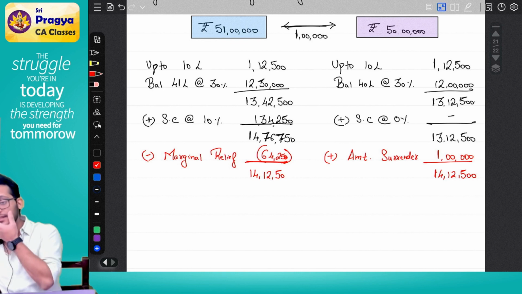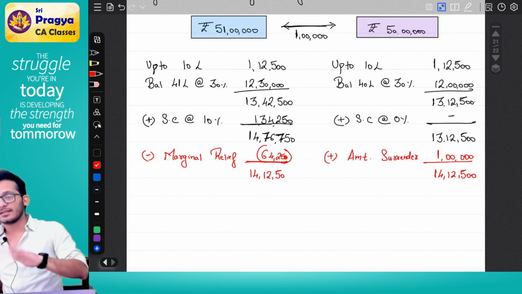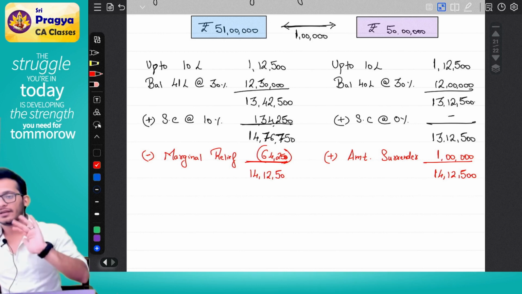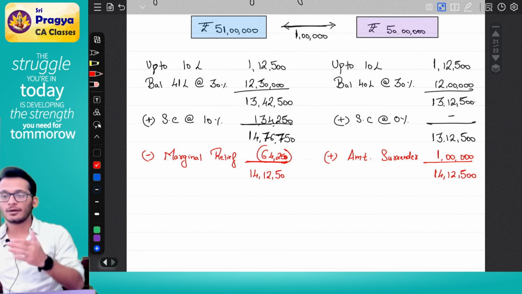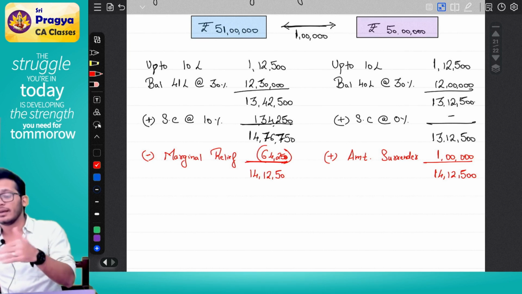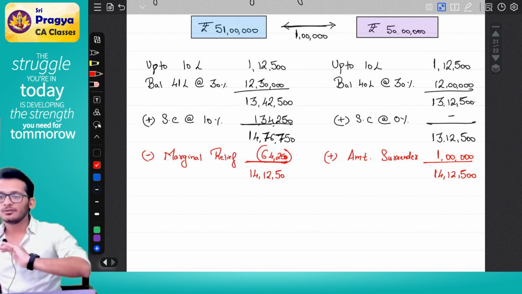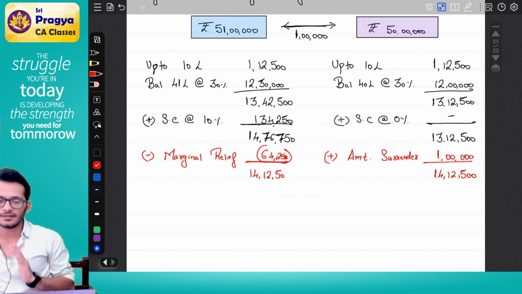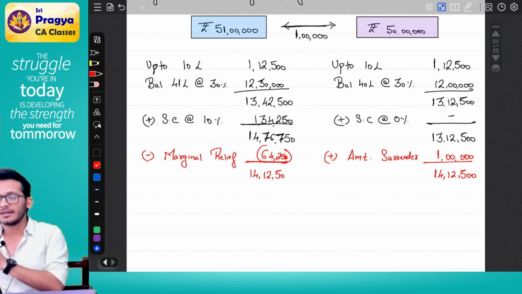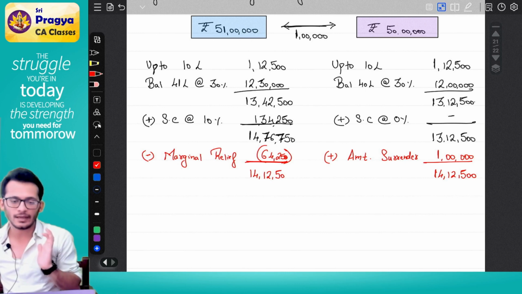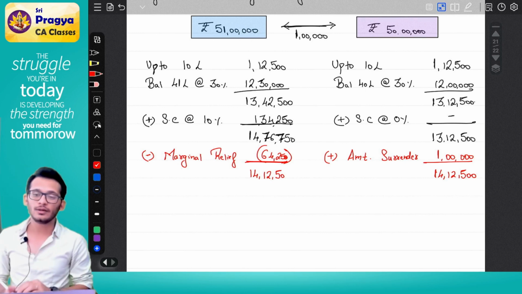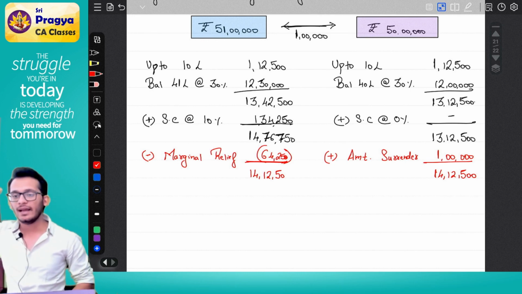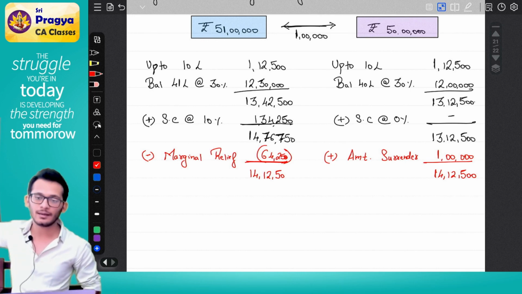Income tax is saying, because of me levying a surcharge, if you end up in a scenario where your tax is going more than your income, in that case you surrender your income to me. I will not ask you for extra tax. Please understand, this will only happen in case of surcharges, and generally only if you are very close. If you notice, between 50 lakhs and 51 lakhs, the extra is only 1 lakh. In that scenario this will happen.